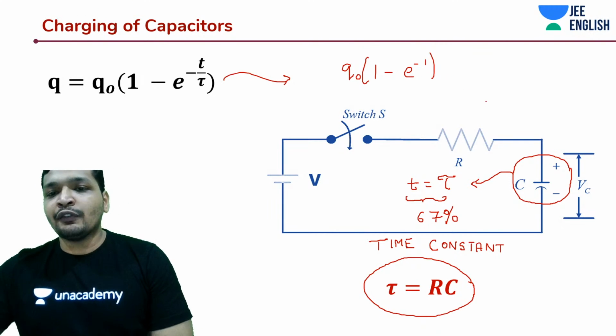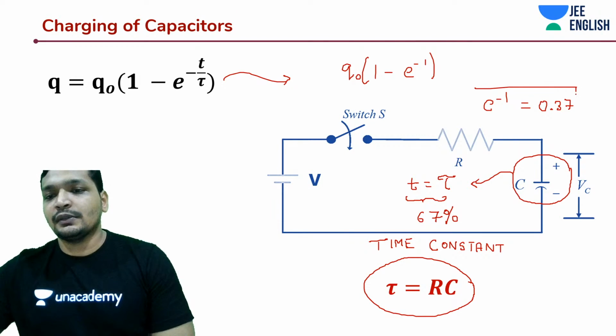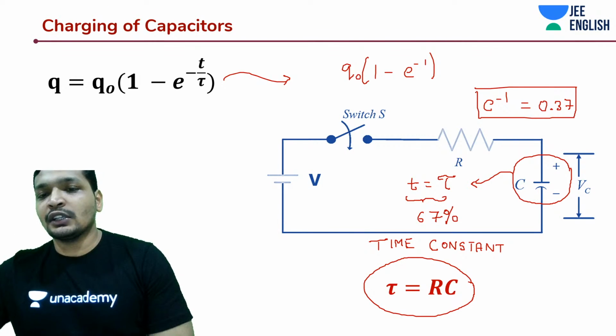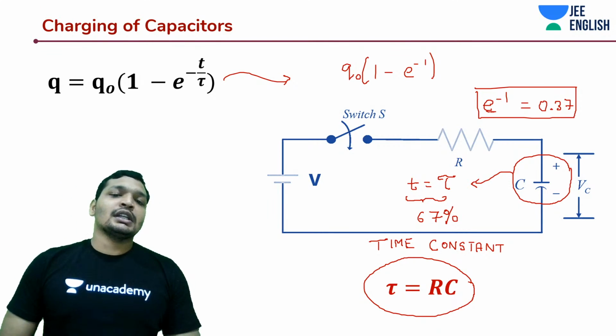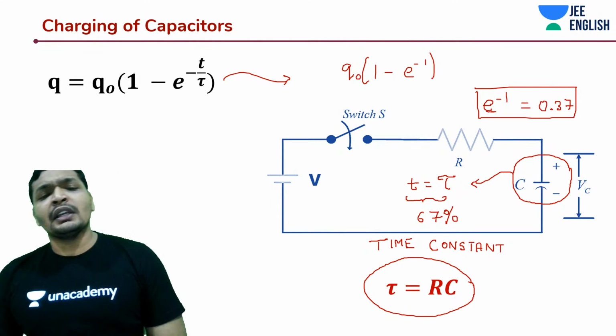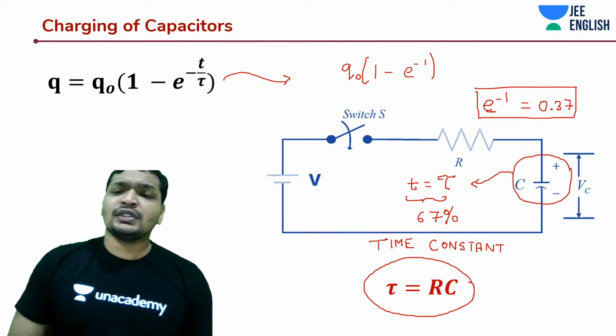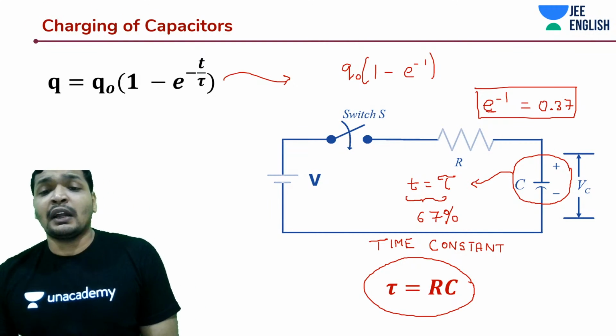Okay, so you have to remember a few things, guys. e to the power minus 1 is 0.37. In this chapter, you have to remember this. I'll tell you a few things that you need to remember, because I also noticed in your previous year questions these things were not given explicitly. It generally does not happen in JEE Advanced, but in JEE Mains, of course, expect something: they are not going to give you even logarithm conversion.